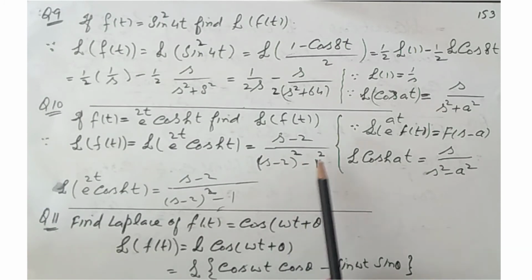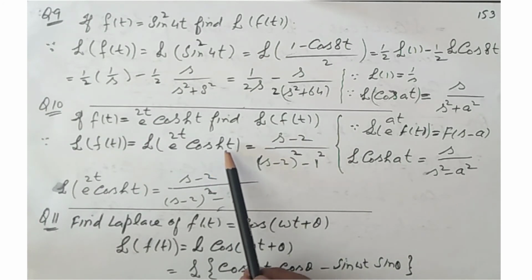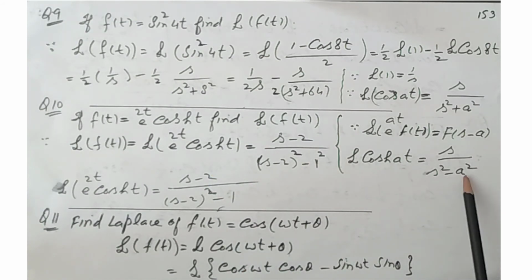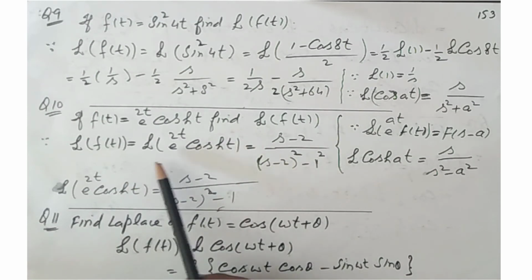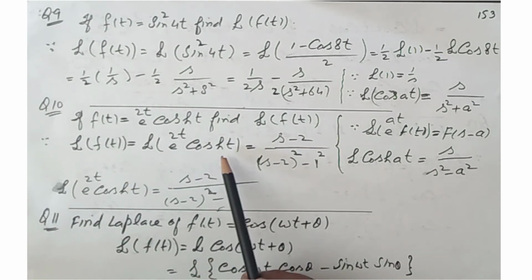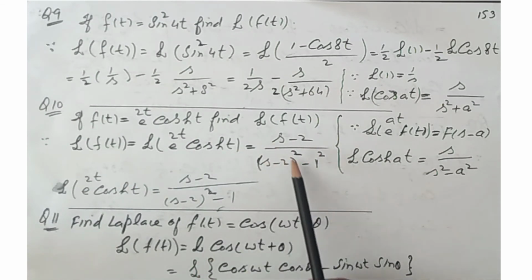So this becomes s minus 2 over s minus 2 square minus 1 square. We are using this formula. Our a is 1, the coefficient of t is 1. So in place of s, we write s minus 2, and in place of a, we put 1. So this is the value of Laplace of e to the 2t cos hyperbolic t: s minus 2 over s minus 2 square minus 1 square. And this is the answer.